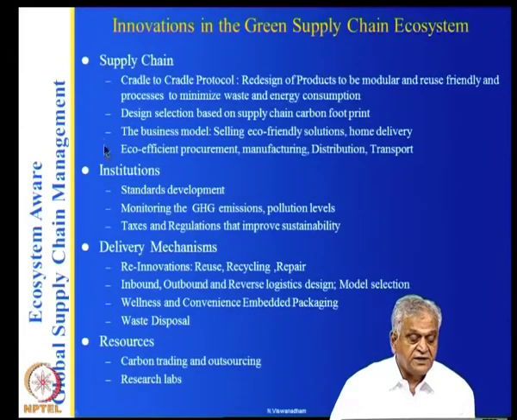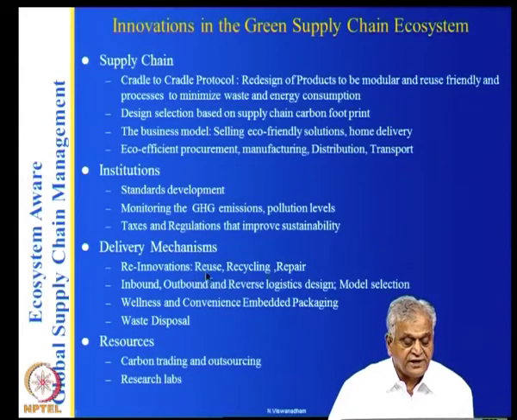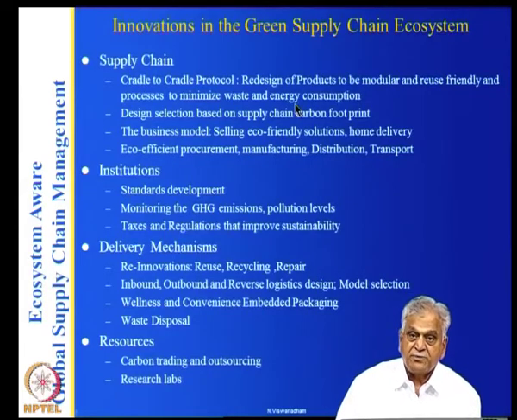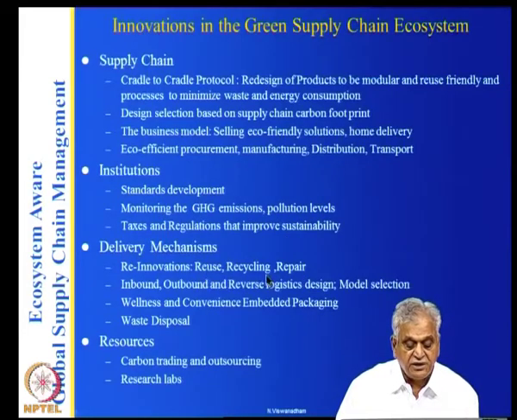So, I mean, they can co-evolve. You could say an innovation on re-innovations and recycling and repair cannot survive on its own. Your supply chain manufacturing process should be able to take whatever is refurbished, whatever is reused or recycled here should be used in your manufacturing process.